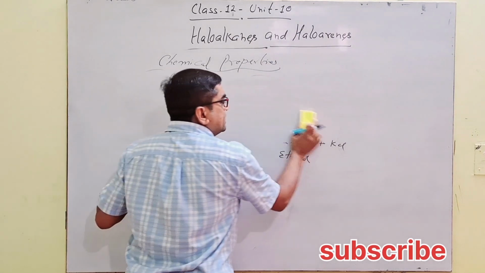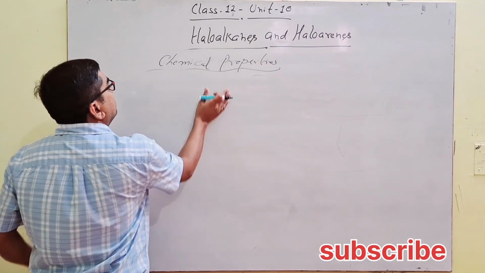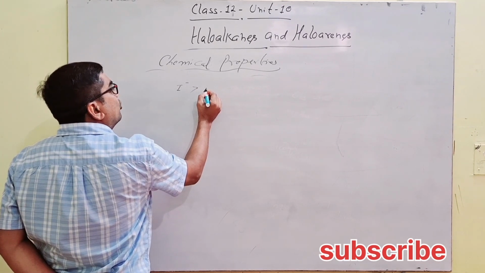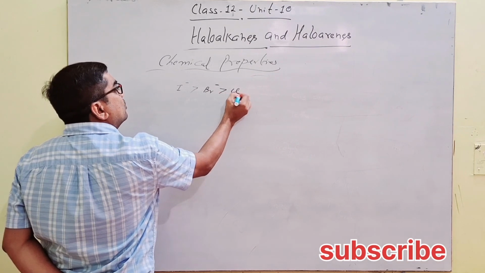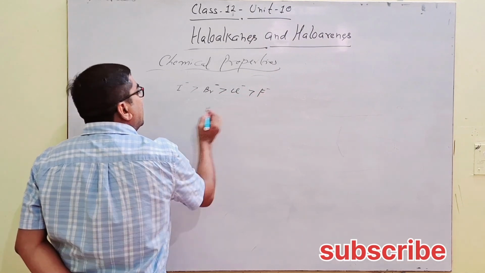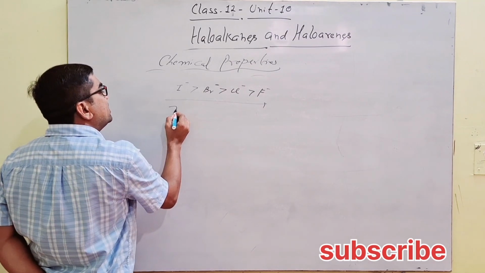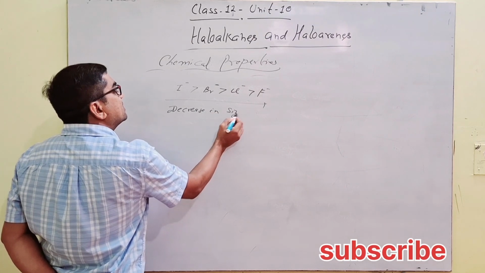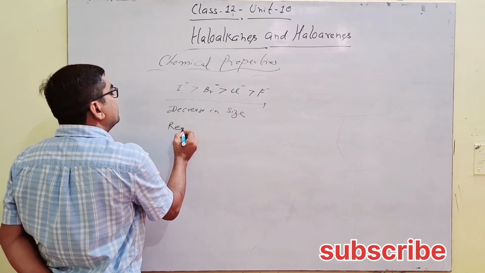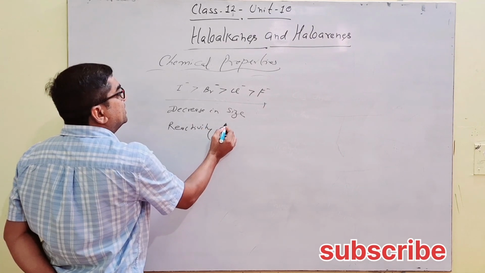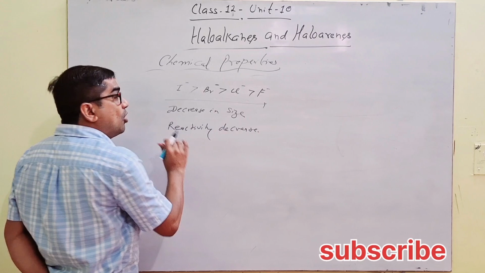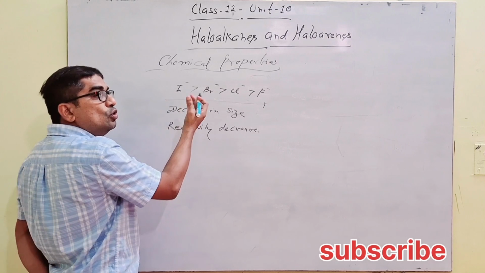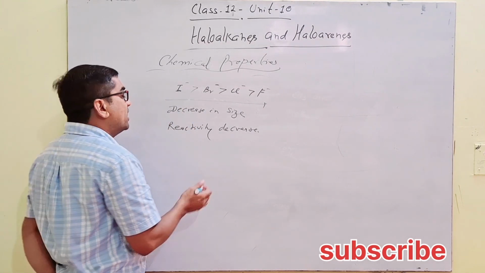Next, what will be the reactivity order? The reactivity order will be iodide greater than bromide greater than chloride greater than fluoride. It is due to decrease in size. With decrease in size, reactivity decreases because bond length decreases. Here, with larger bond length, lower bond dissociation energy is required.